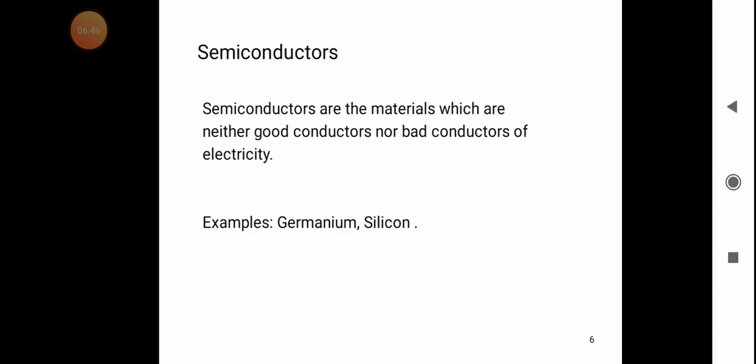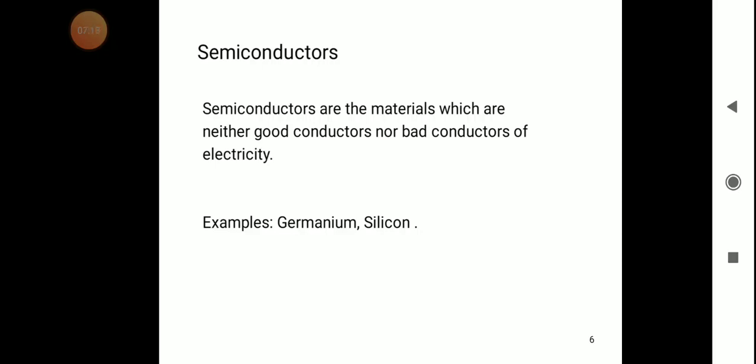That is, they are in the middle, in the intermediate between the insulator and the conductor. Examples are germanium and silicon. When we increase the temperature of these semiconductor materials, they behave like a conductor.